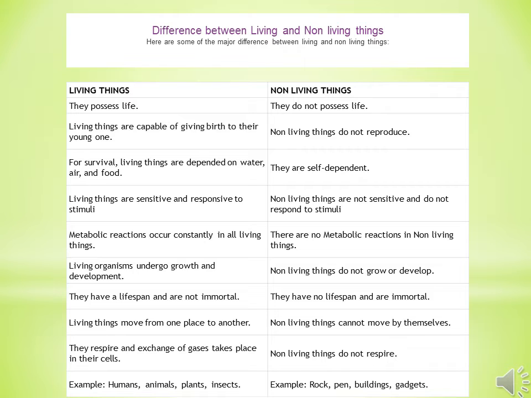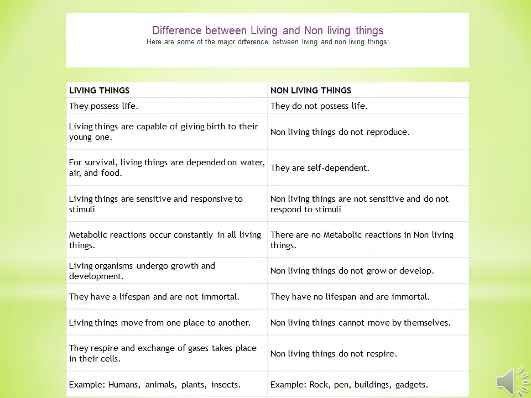Now, after knowing the characteristics of living things, we will be easily able to differentiate between living beings and non living beings. So, here is a table showing you the differences. Living things possess life, non living things do not possess life. Then, living things are capable of giving birth to their young ones, while non living things do not reproduce.